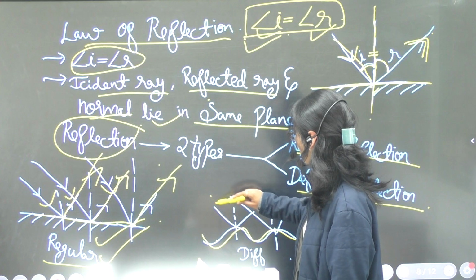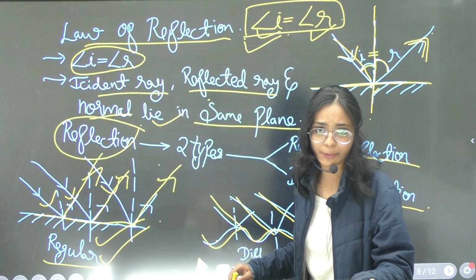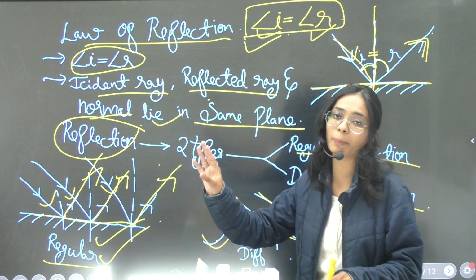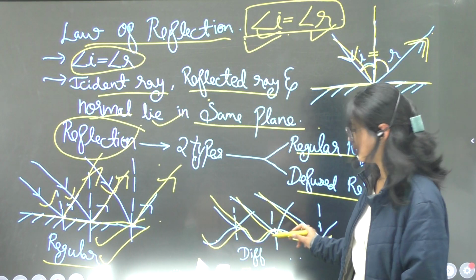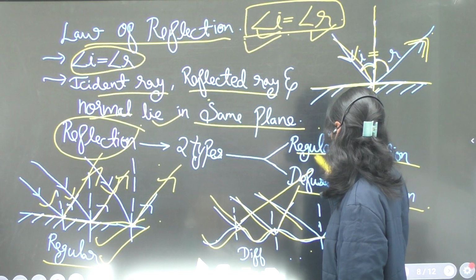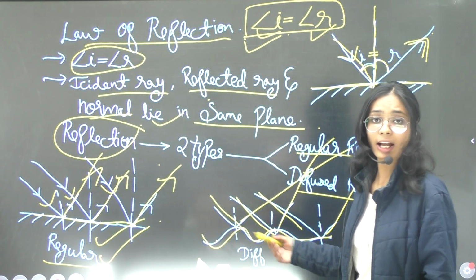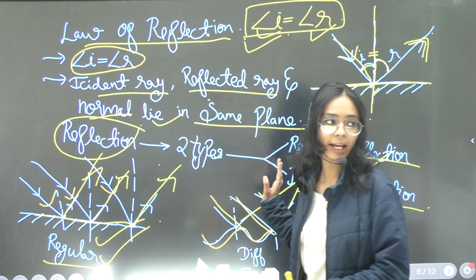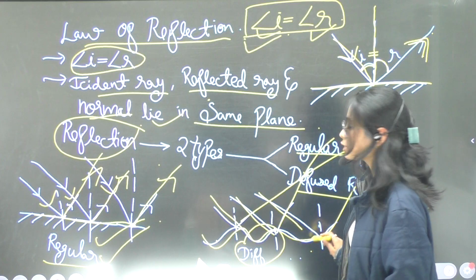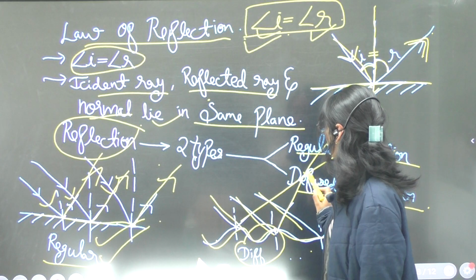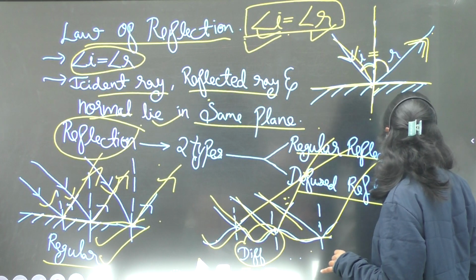Here if we draw many incidence rays, whether they are parallel to each other or not, the reflected rays will not be parallel to each other. You can see here they are intersecting. If they are intersecting, how can they be parallel? So in the case of diffuse reflection, the reflected rays will not be parallel to each other. Okay, so let's move further.